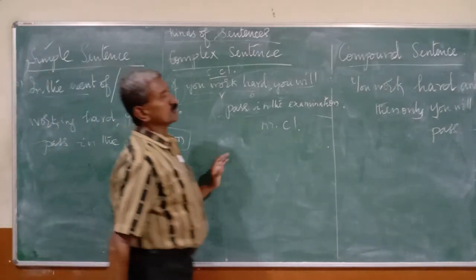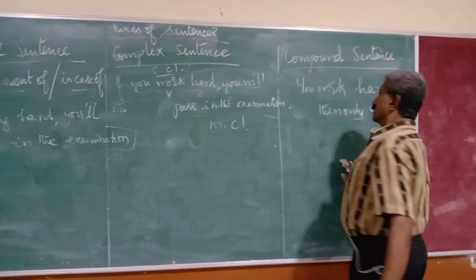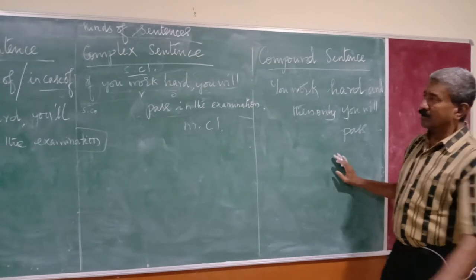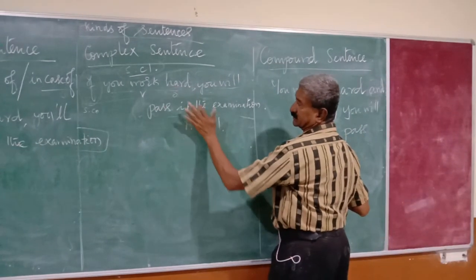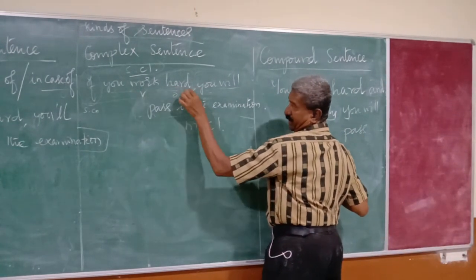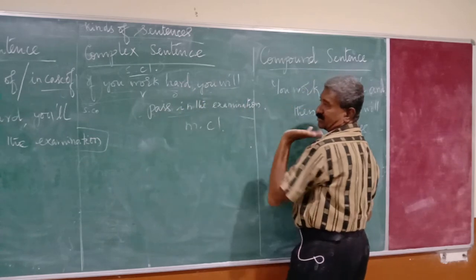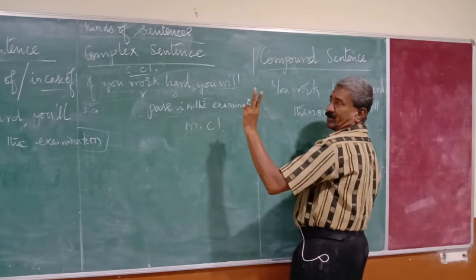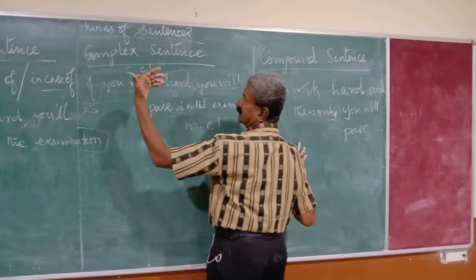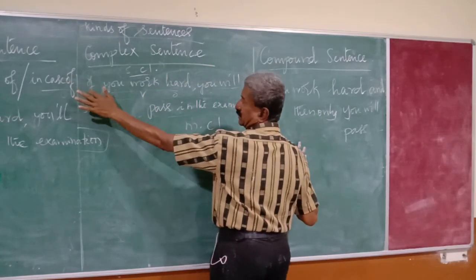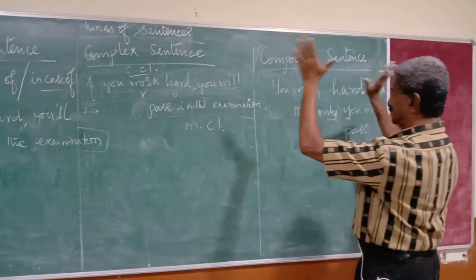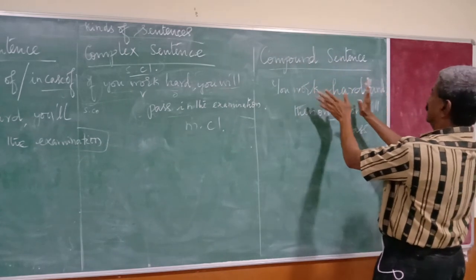Let's go to the compound sentence. See, here we find two main clauses. One is "you work hard," the other "you will pass in the examination." Two main clauses. Remove the subordinate conjunction "if." If you write as it is, "you work hard, you will pass."